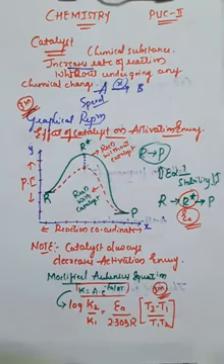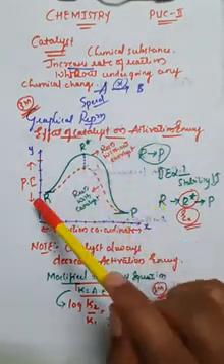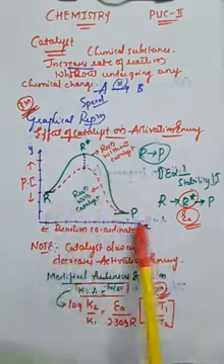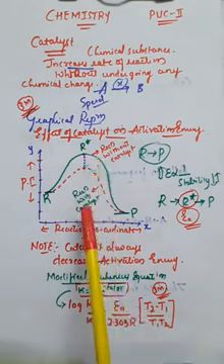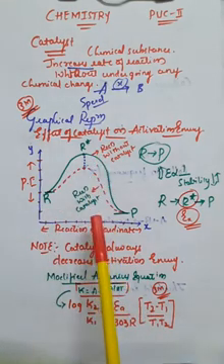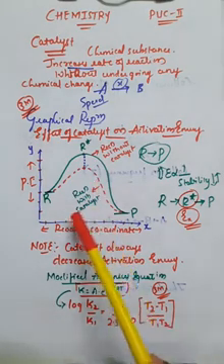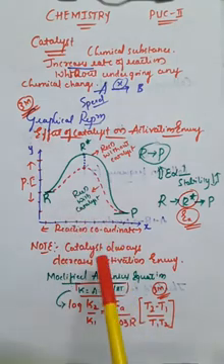So if they ask for 3 marks, write the definition of catalyst and the graphical representation of the catalyst, showing two paths. One thing you have to observe is that the same product is obtained from the same reactant molecules, both in the absence and in the presence of catalyst. The only thing that changes is the speed of the reaction when adding the catalyst to the reactant molecules. And you must write this note point, right?